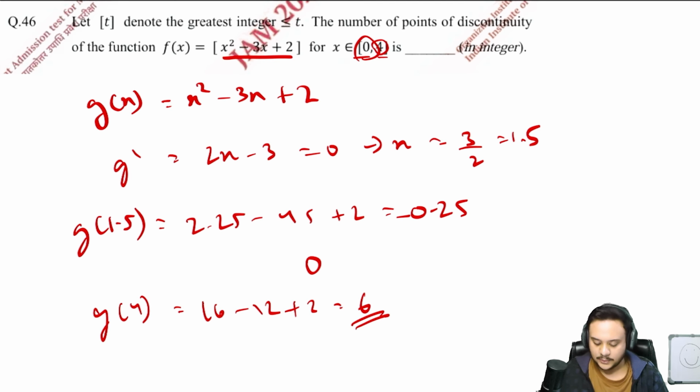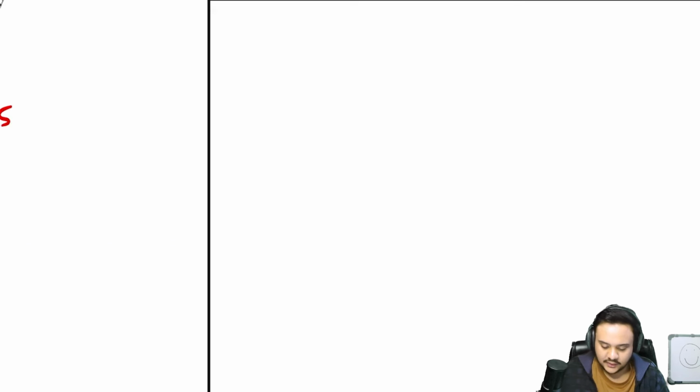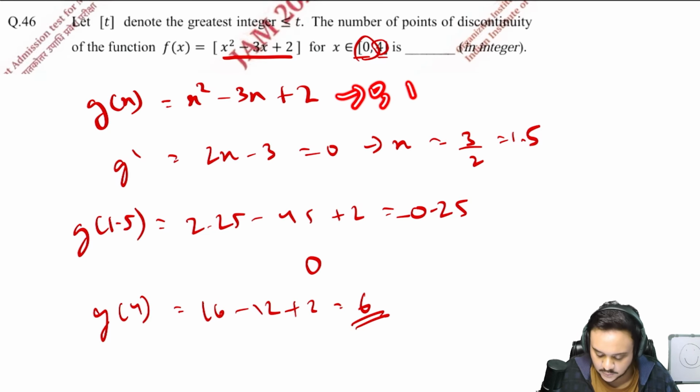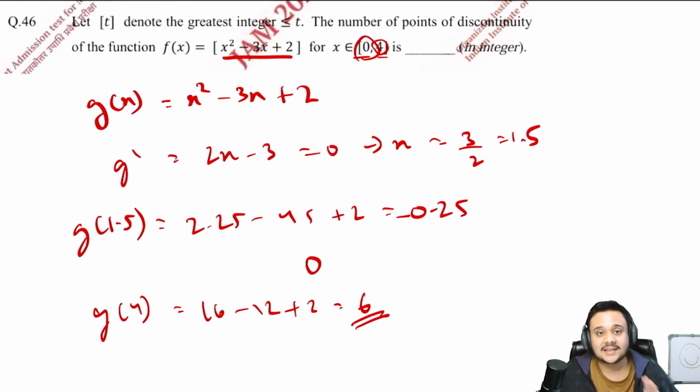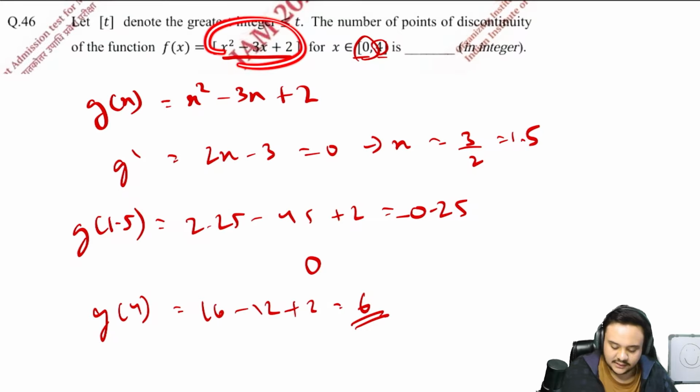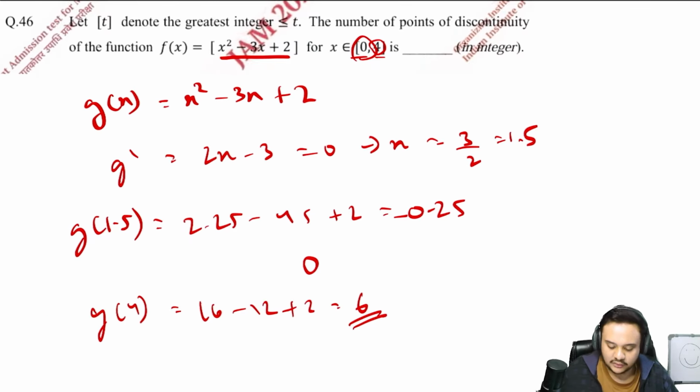Okay, let's take a new page. So we know that the integer values that g of x can take are 0, 1, 2, 3 up till 6. These are 7 values. Now we need to find out how many times this function is going to give these integer values. That is what we have to solve step by step.